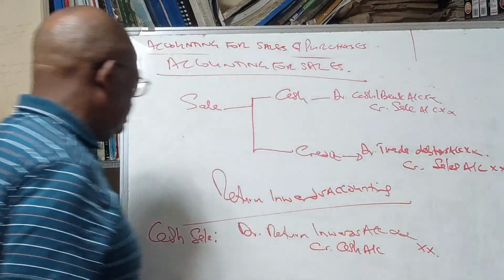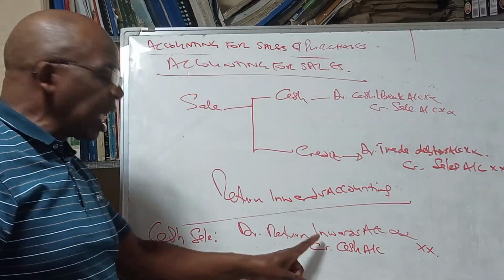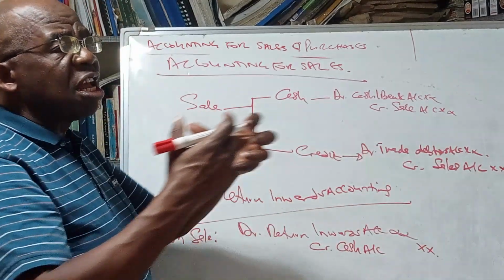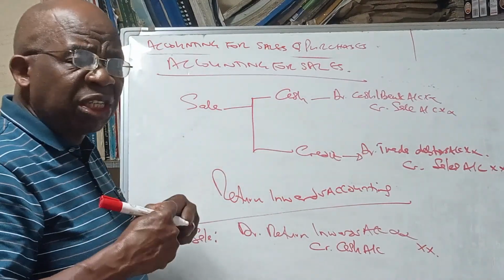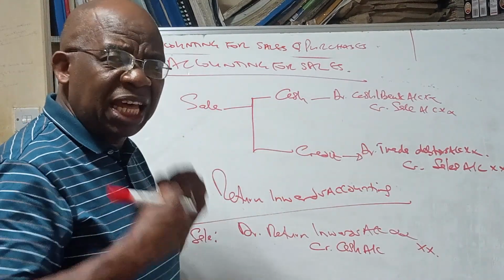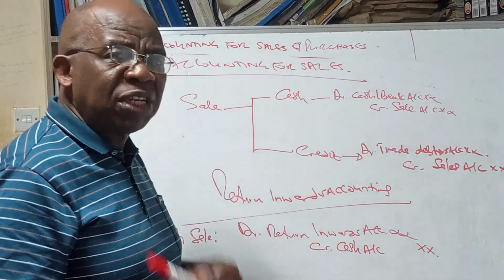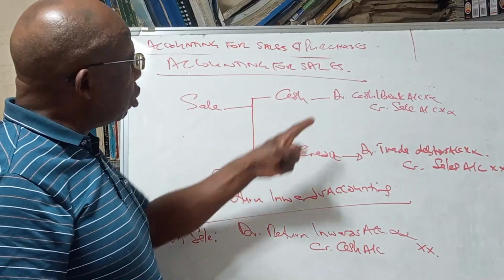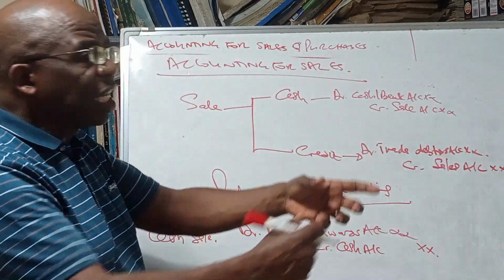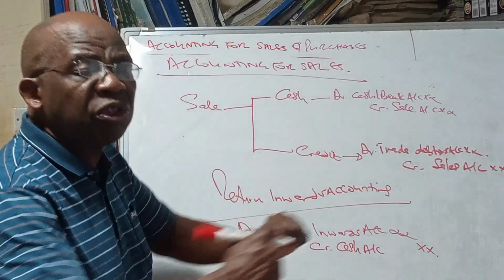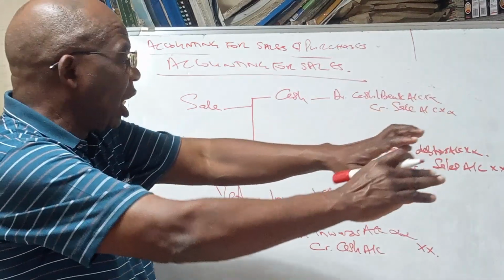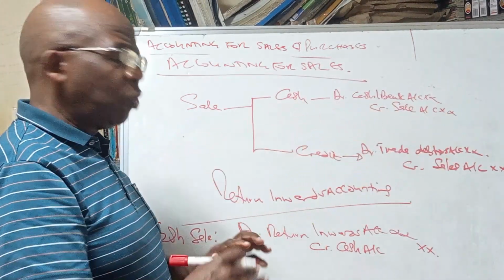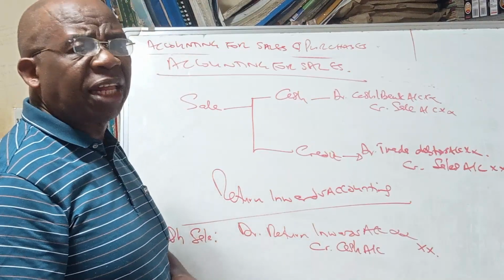When it was a cash sale, we debit return inwards to record an increase in inventory, because for an increase in inventory or of an asset, we debit the asset account. Because we don't have inventory, we debit return inwards. And because we had sold for cash and someone had given us their money, now we are reducing our cash because we are giving away our money. For a reduction in the asset of cash, we credit the cash account.